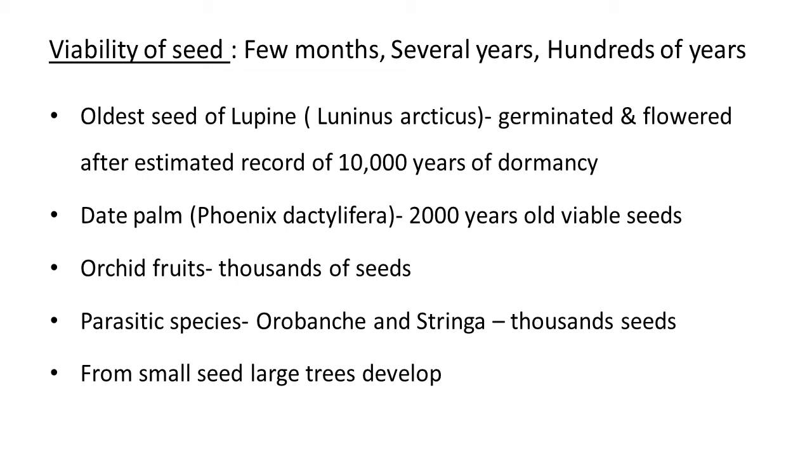In your surroundings also, you have seen so many fruits and seeds. Orchid fruits, if we talk about their seeds, have thousands of seeds. Some parasitic species, Orobanche and Striga, also have thousands of seeds in their fruit. From a small seed, large trees develop. You have seen so many seeds which are very small in size, but when they germinate, large, huge trees develop from this tiny seed structure.